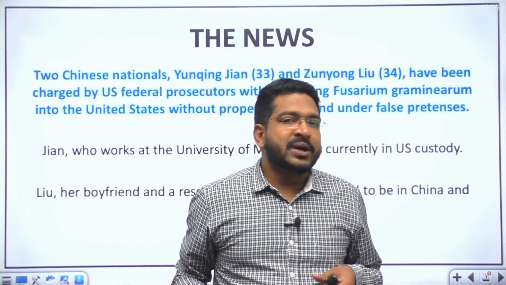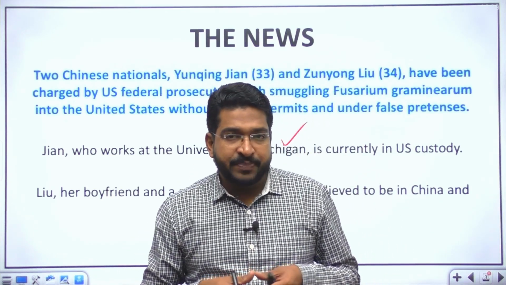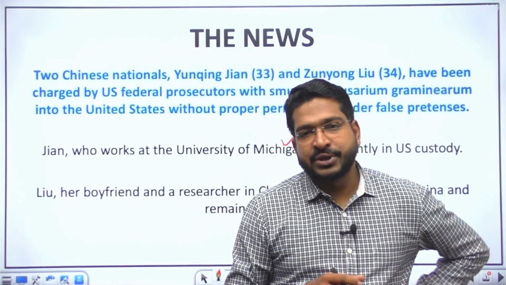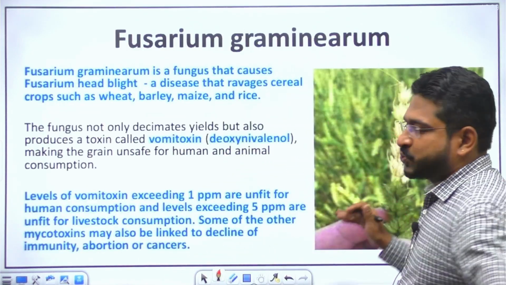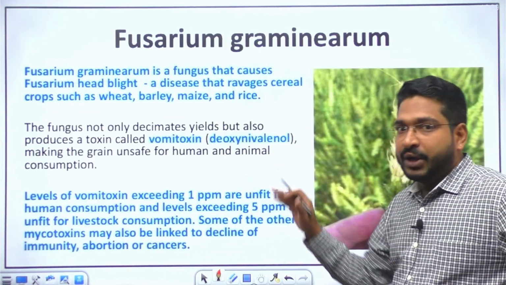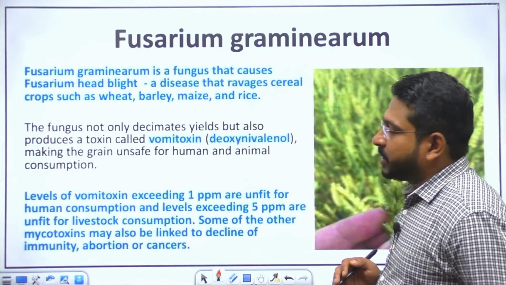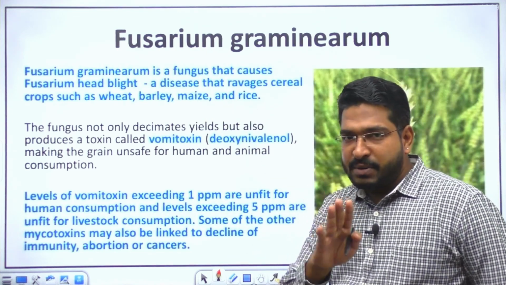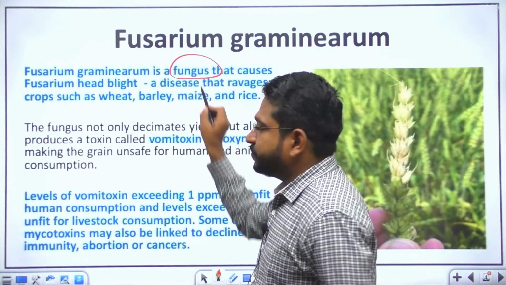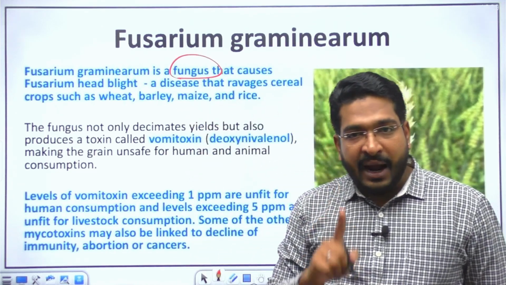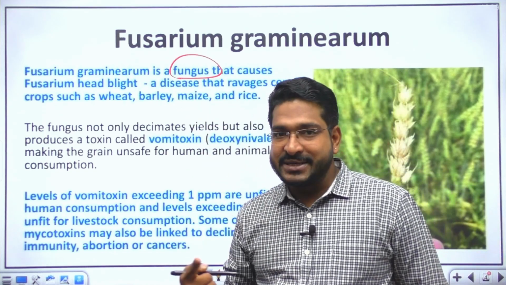Before we move into understanding what is agro-terrorism, let me first tell you about the pathogen itself, because there can be multiple choice questions connected to these as well. What is the pathogen which was smuggled? Fusarium graminearum is the pathogen. Remember, it is a fungus. And mainly it is a plant pathogen. That means it gives diseases to the plant.